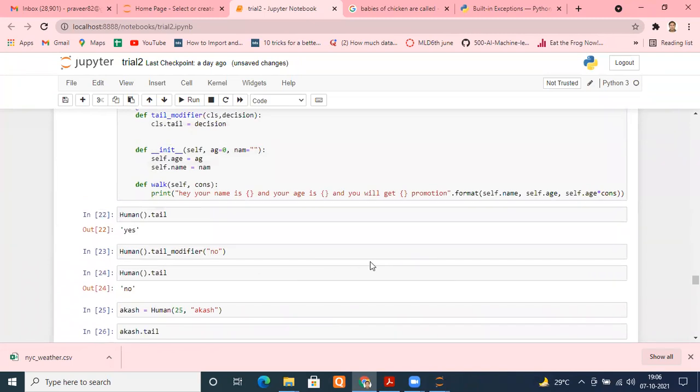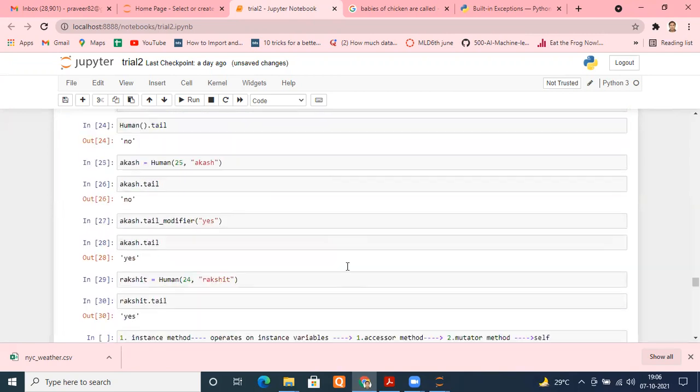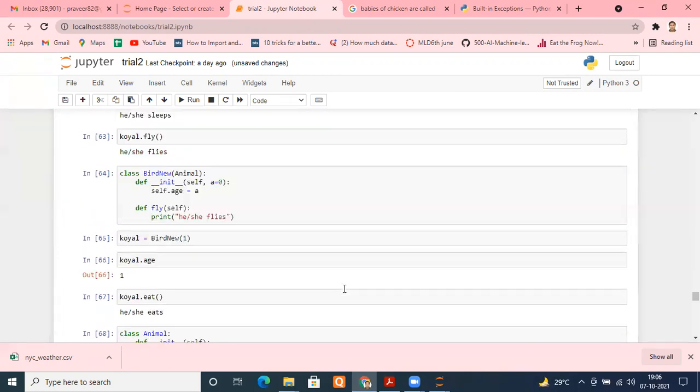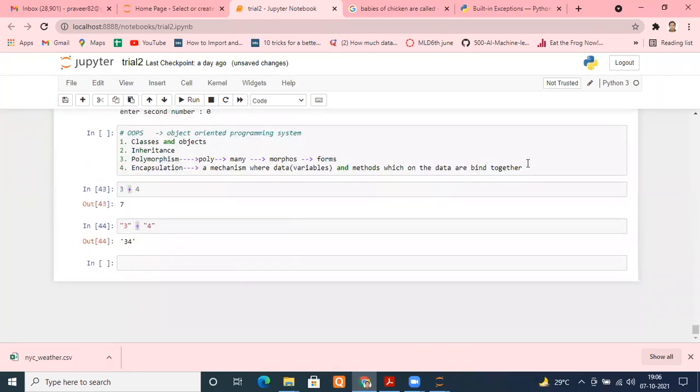Yes, see. The variable is age here, and here we are using the same variable, operating on the variable. So the same function is operating on that variable, that is self.age or self.name. So what we are doing is binding the variables and the methods together in a class. This is nothing but encapsulation. So Python supports that.